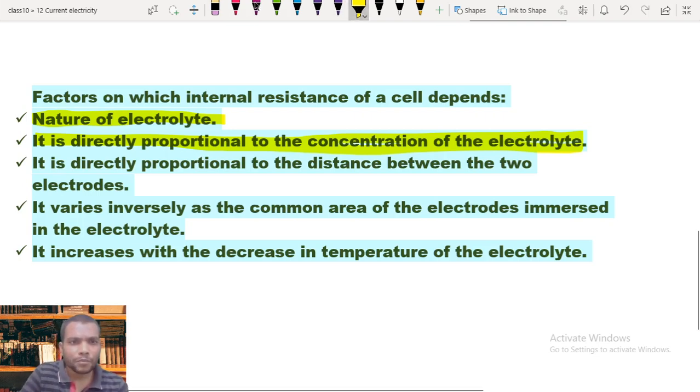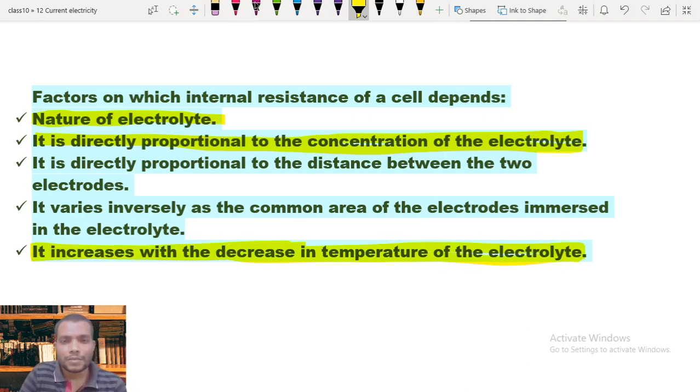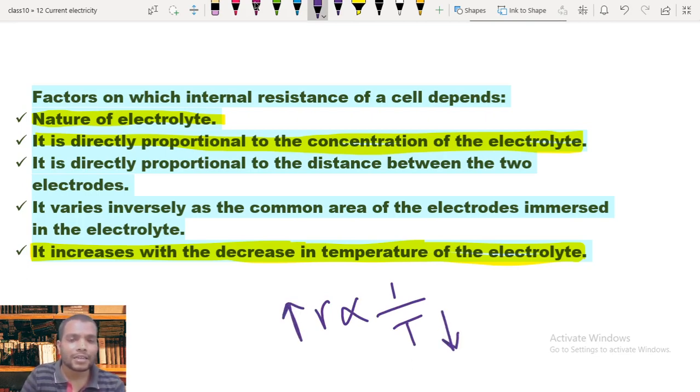And the last point, very important: it increases with the decrease in temperature of the electrolyte. So it is a temperature dependent factor. Internal resistance r is inversely proportional to temperature. When the temperature decreases, the internal resistance of a cell increases. This is the reason why vehicles need better charging in winter than in summer.